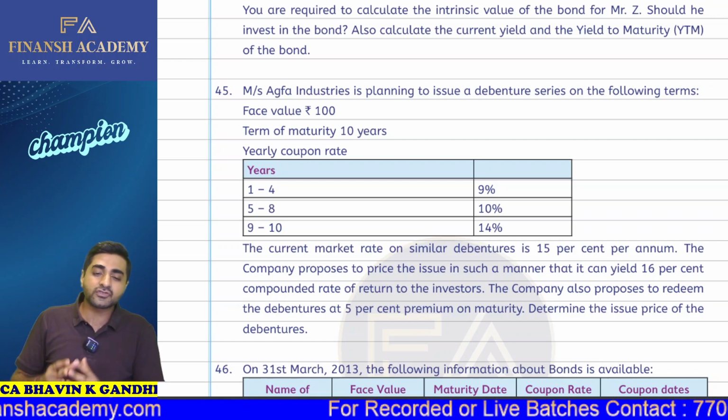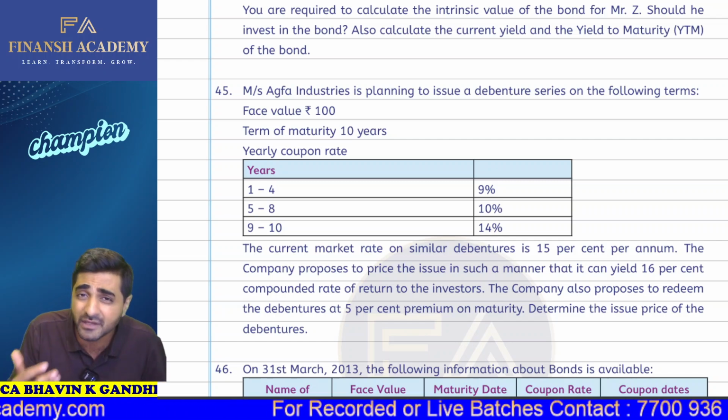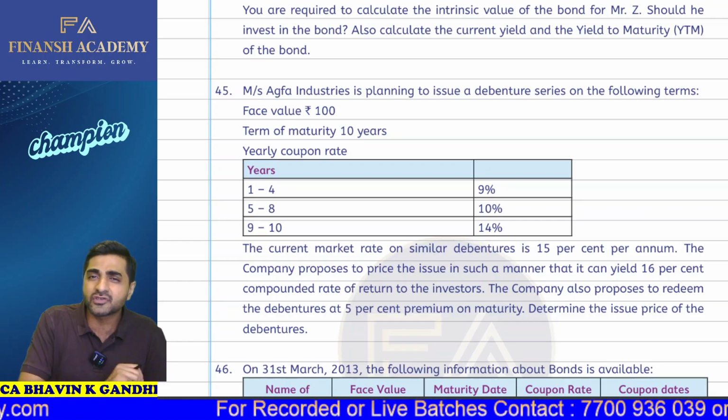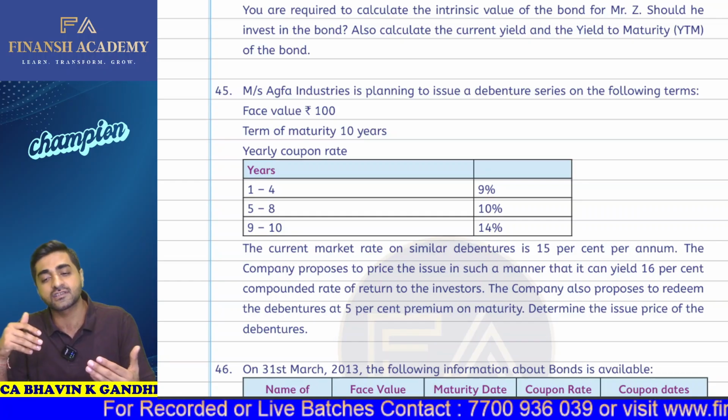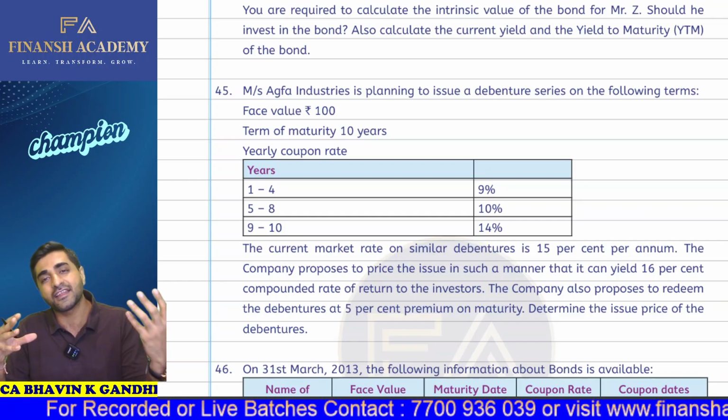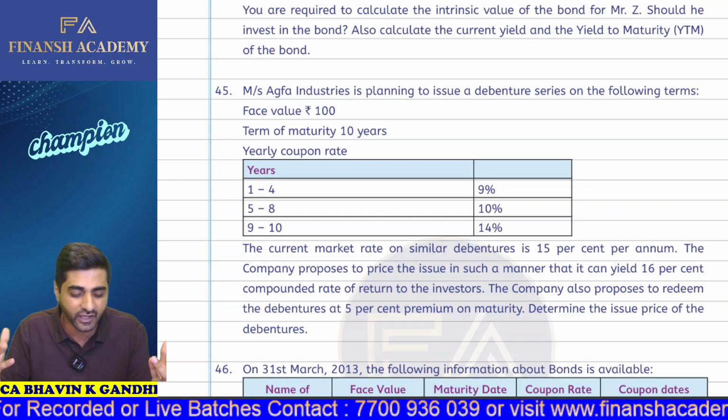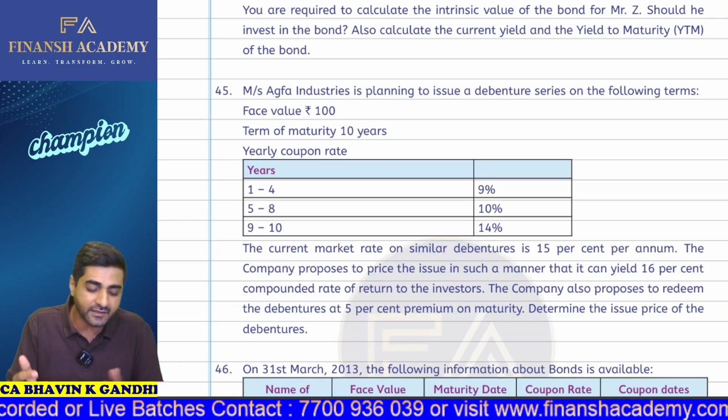The company also proposes to redeem the debentures at a 5% premium on maturity. So whatever is the redemption value, you add a 5% premium to it, and that will give you your future cash flows. All these things we have to discount and bring to present value terms. So a fairly easy question.